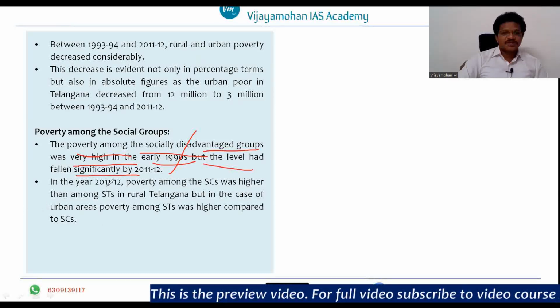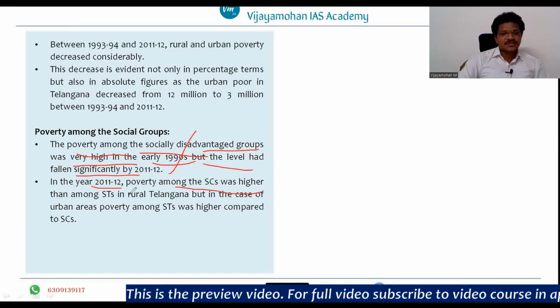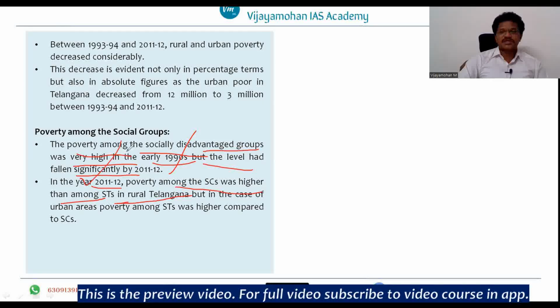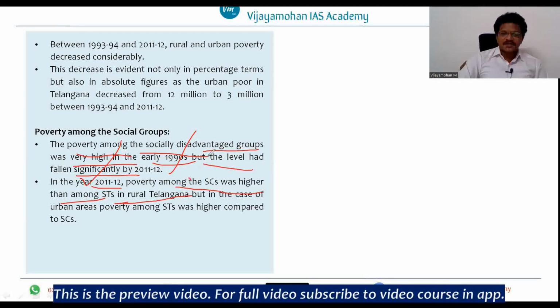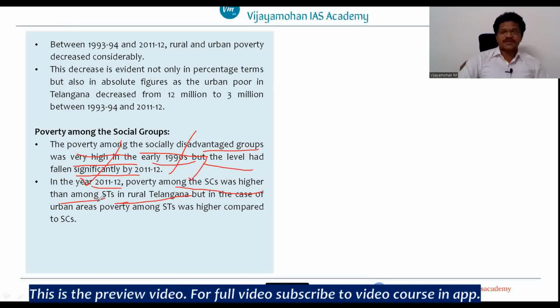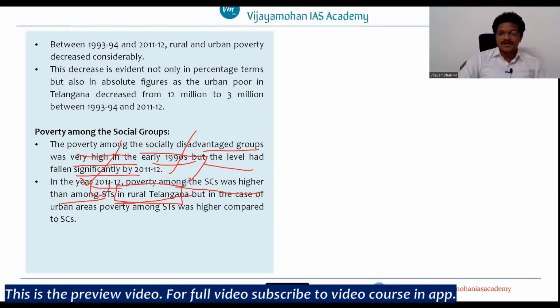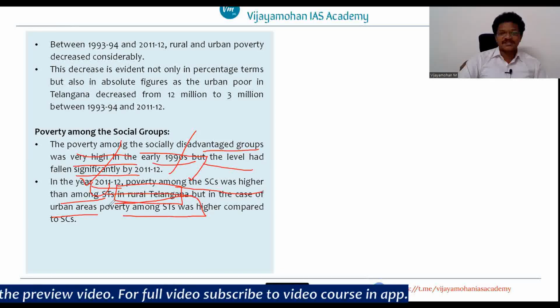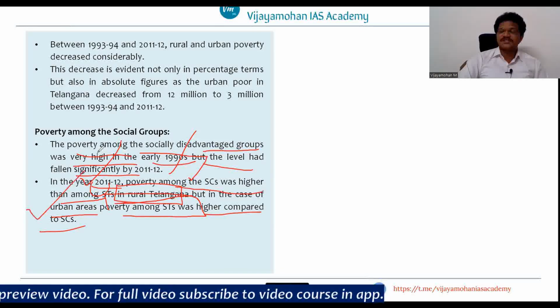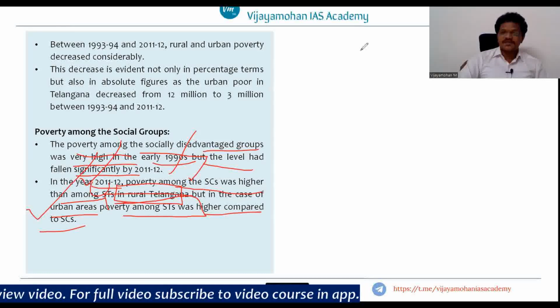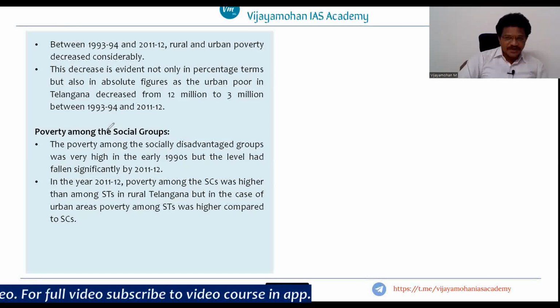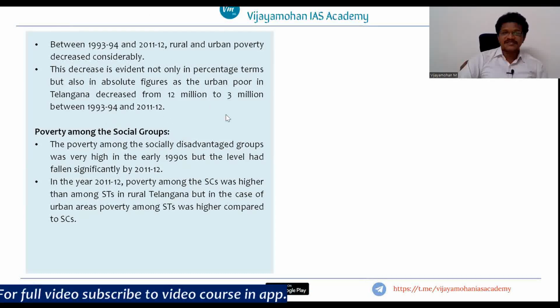In 2011-12, poverty among SCs was higher than among STs in rural Telangana. But in urban areas, poverty among STs was higher compared to poverty among SCs. So this is also a small observation that you need to remember, and you can incorporate it while writing your mains answer regarding poverty levels, right?